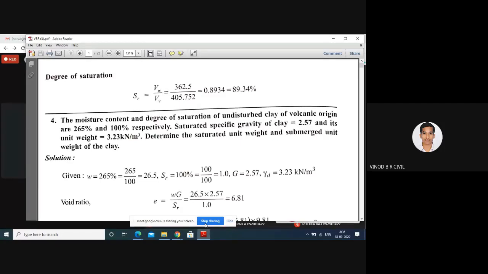All the problems we solved and we discussed also. In today's class, once again, I will discuss important problems with respect to module number one. You can expect these problems for your externals, meaning for the VTU examination, you can expect these types of problems. I will discuss some of the problems I already discussed. We already solved them in class also, but once again I will discuss. Please note down. If you have any doubt, you can ask.